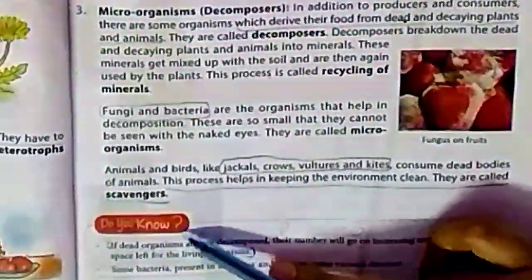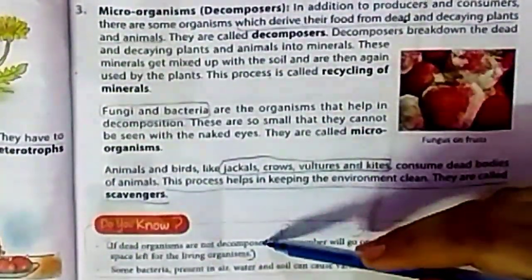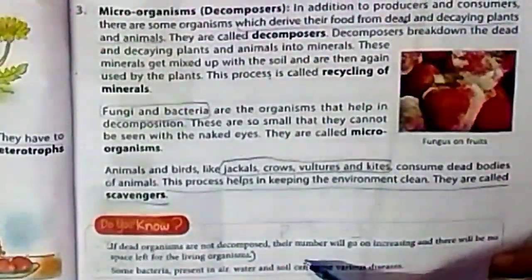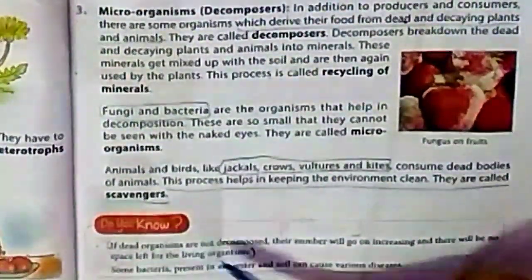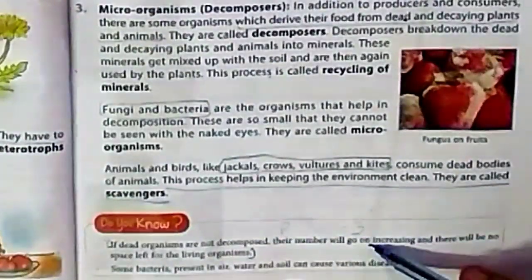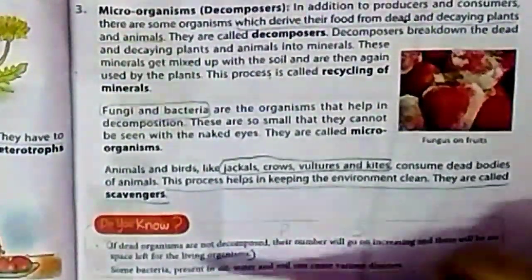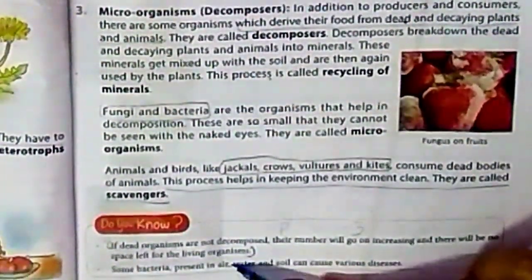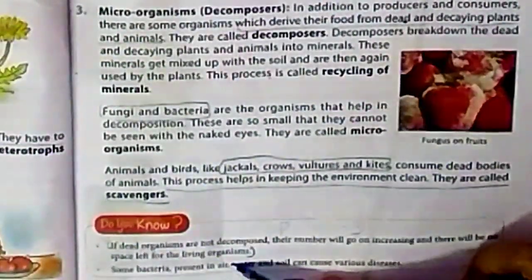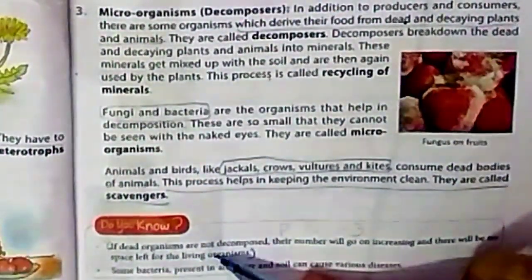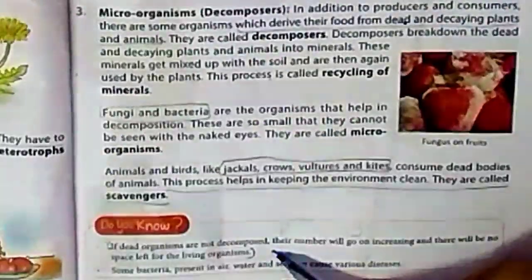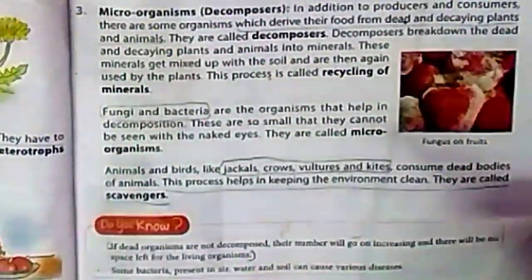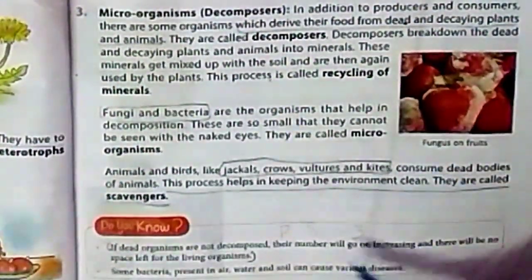Now the question arises, if dead organisms are not decomposed, then what will happen? If dead organisms are not decomposed, their number will go on increasing and there will be no space left for living organisms. There will become a heap of dead bodies and there will be no space for us.